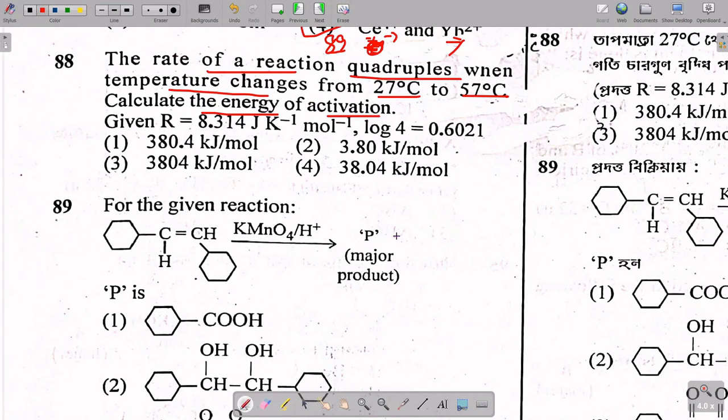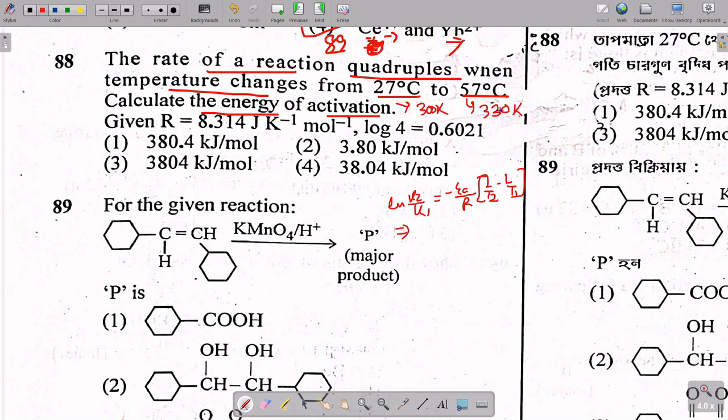So now you have to write ln k2 divided by k1 is equal to minus Ea by R into 1 by T2 minus 1 by T1. If you put in all the values, 27 degree Celsius is 300 Kelvin, and 57 degree Celsius is 330 Kelvin, I think.